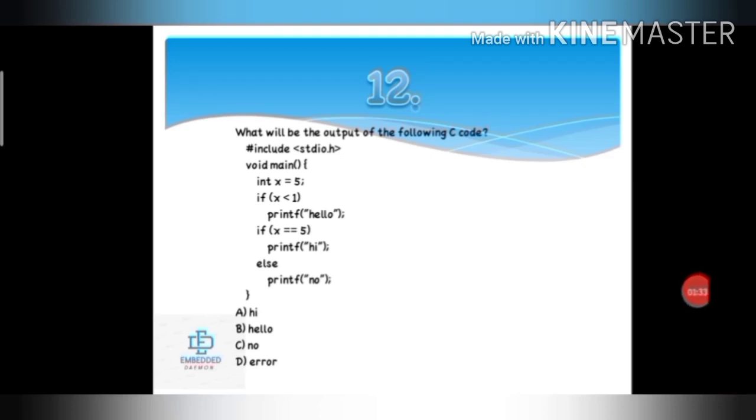X is less than 1 is a false condition. So it will jump to the next if statement to check whether it will satisfy or not. If x equal to 5, the condition is true. So it will simply print high. So our answer is option A.